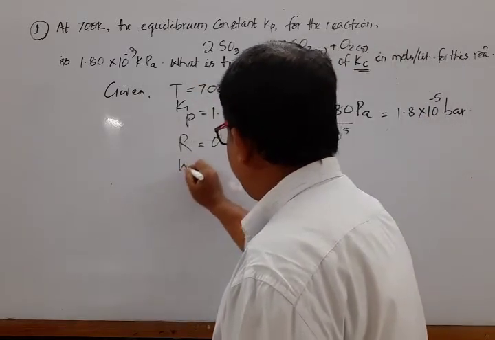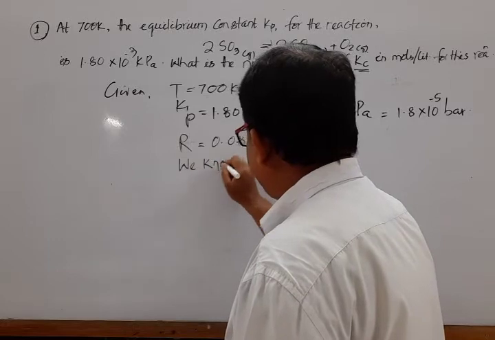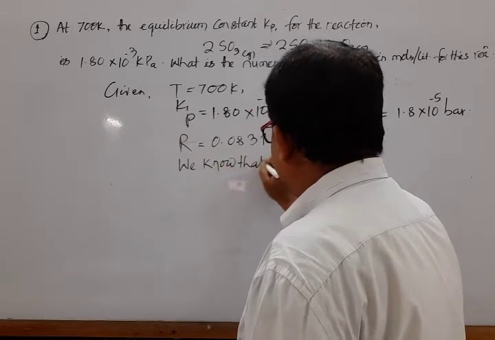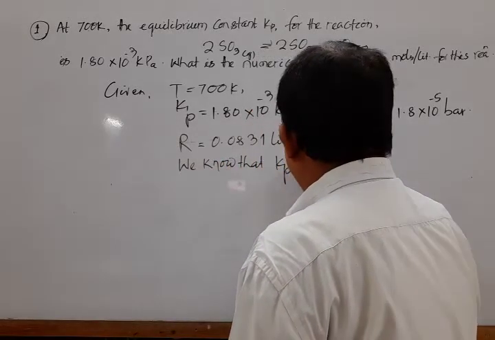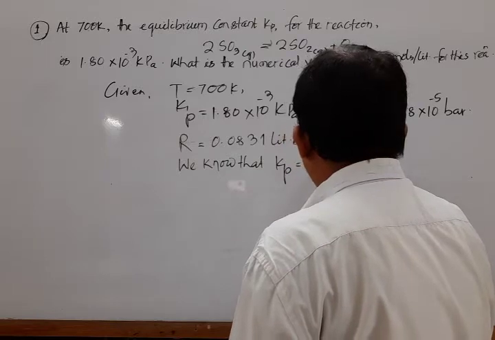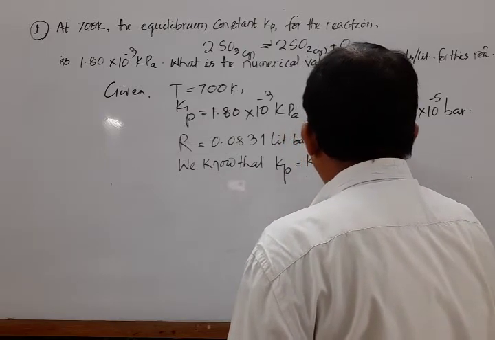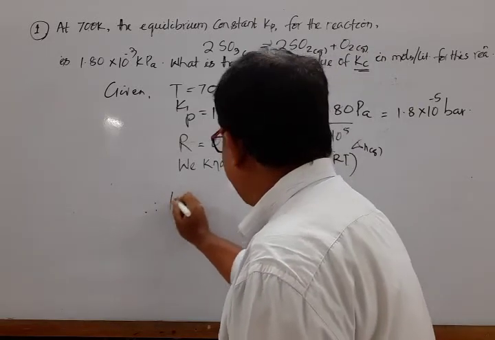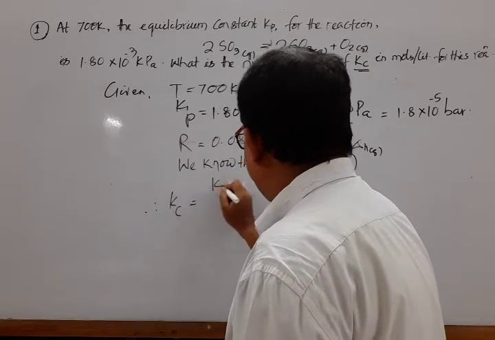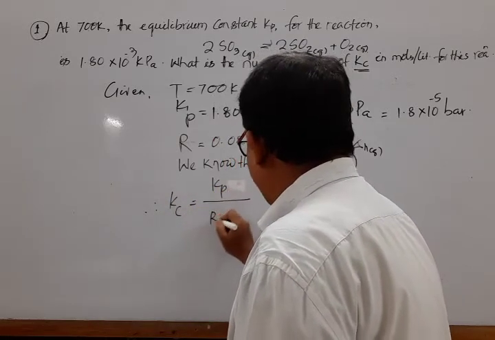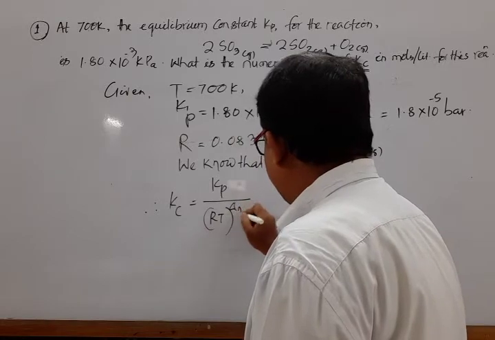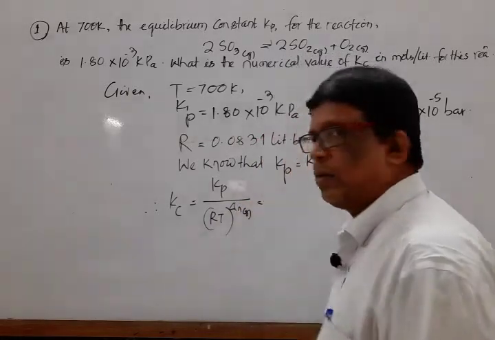We know that Kp is equal to Kc into RT to the power del Ng. Our aim is to calculate Kc, so Kc is equal to Kp divided by RT to the power del Ng.